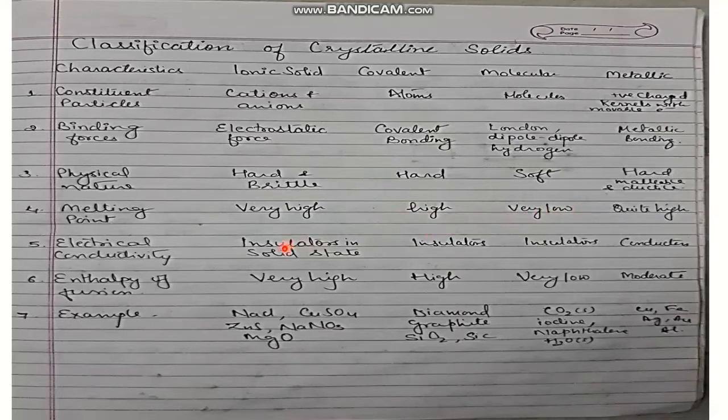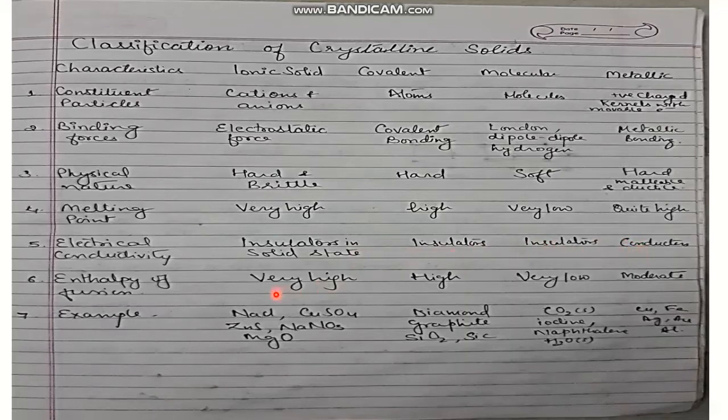These ionic solids are insulators in the solid state, but in the aqueous form or in the molten state, they become conductors. Covalent solids are always insulators in nature. Molecular solids are also insulators, whereas the metallic solids are good conductors of electricity.